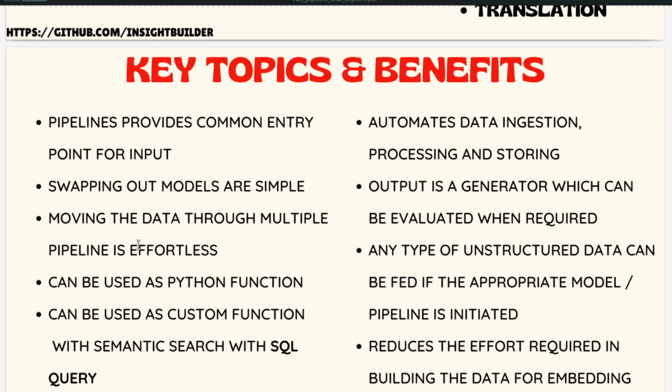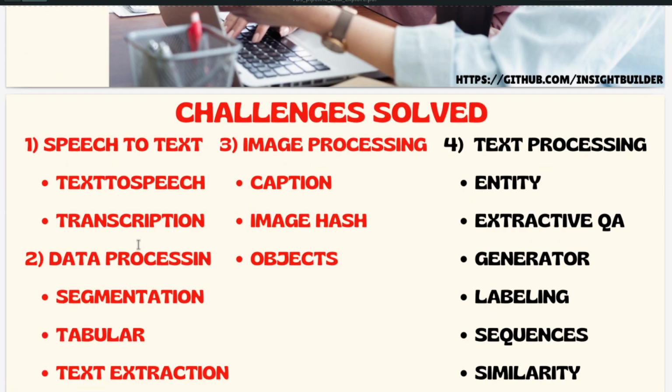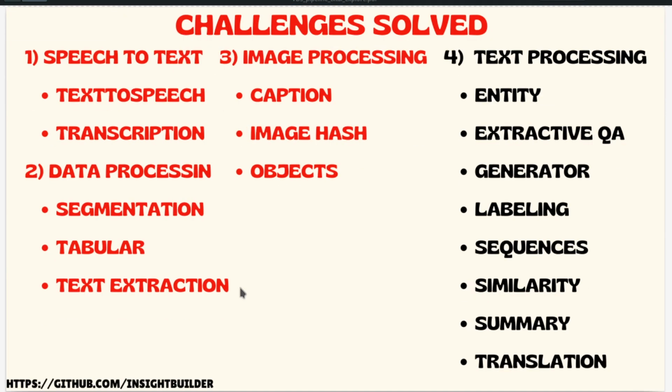The most important point when it comes to image processing and speech and text processing is that once the unstructured data, like speech, text, image, whatever we are talking about, is embedded or converted into numbers, then we can use other ways of doing search on that embedded vector space.